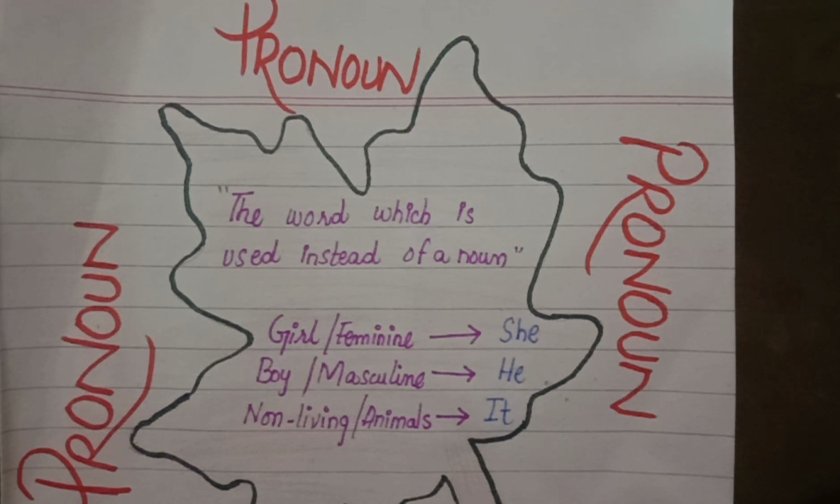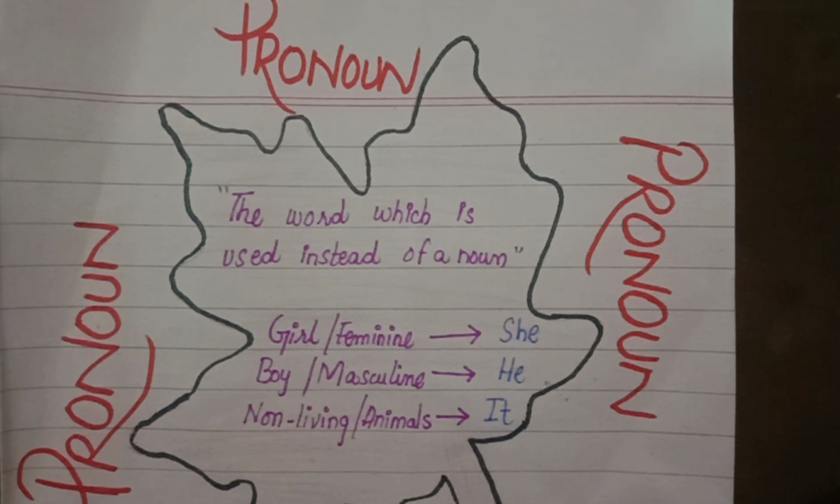Like if it's a girl or a feminine category, we use she. For example, Sarah is a girl. She likes swimming. So for Sarah, I change the word into she. I do not use Sarah again and again. I use she. Boy or masculine category, we use he.